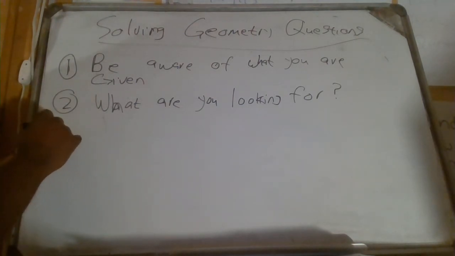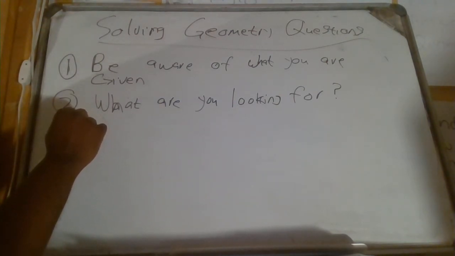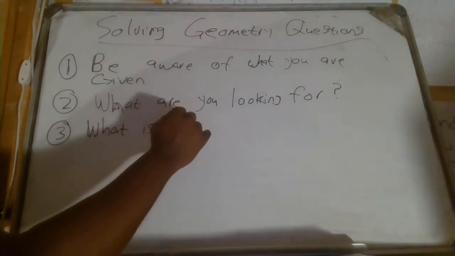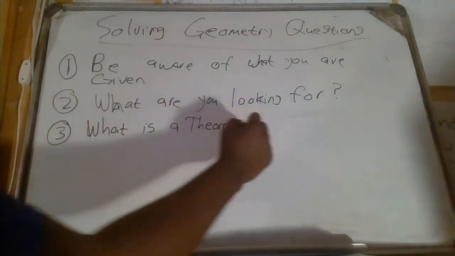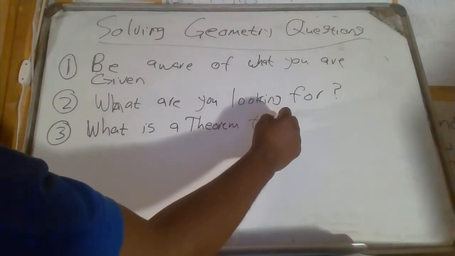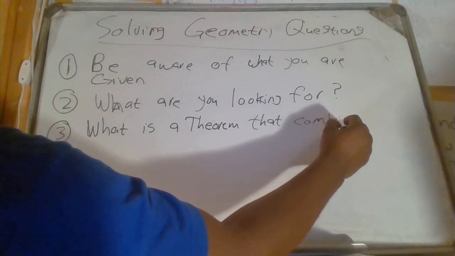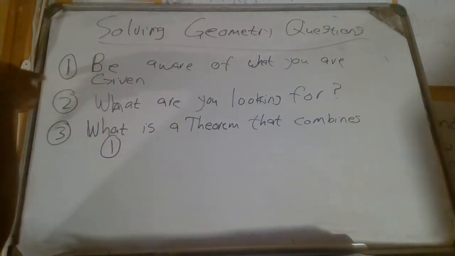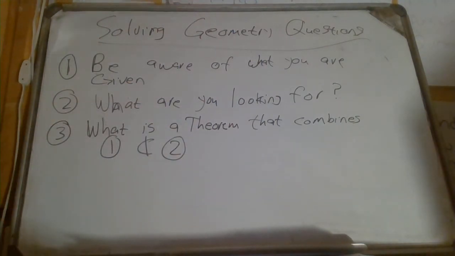And then number 3, what is the theorem that combines one, that is what you are given, and two, that is what you are looking for?